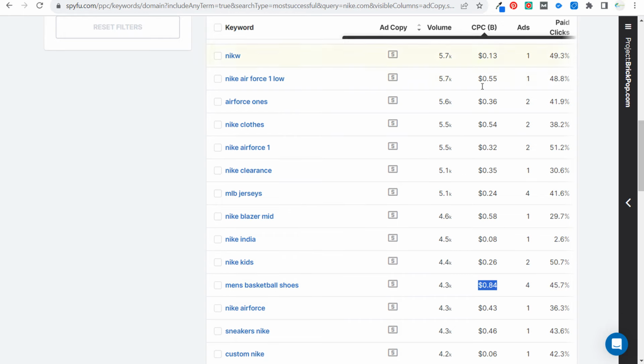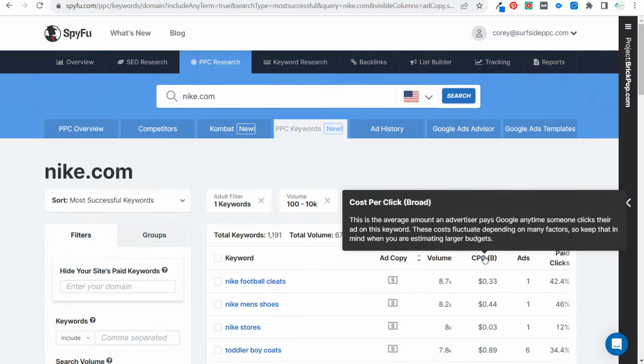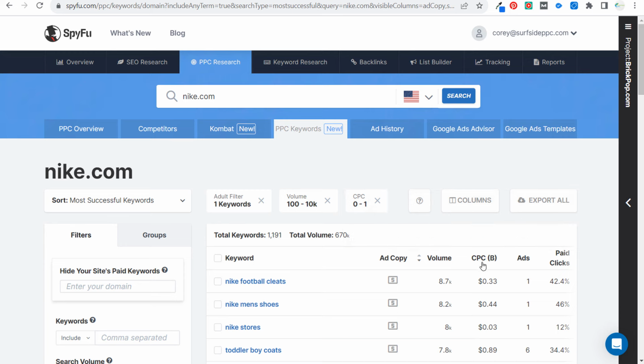Now, this cost per click here, as we come to the top, is going to be the broad match data, and it's the average amount an advertiser pays Google anytime someone clicks their ad on this keyword. This is not based specifically on Nike.com. It's based on the broad match keyword that is listed here and the average cost per click for that keyword. This data is not perfect. This is spyfu.com if you want to use SpyFu.